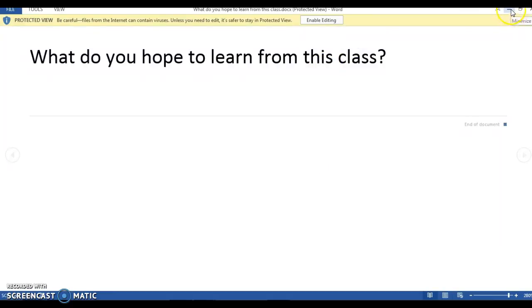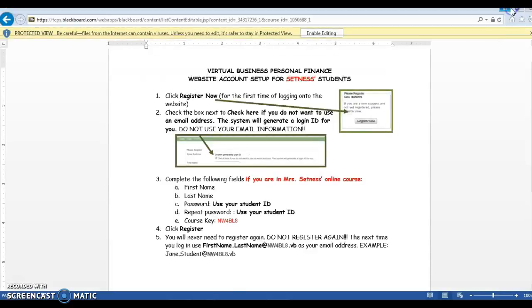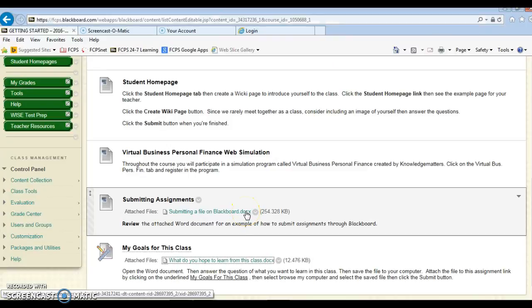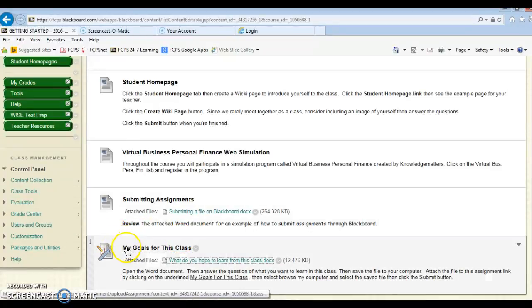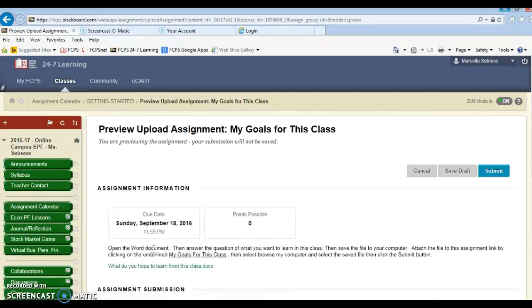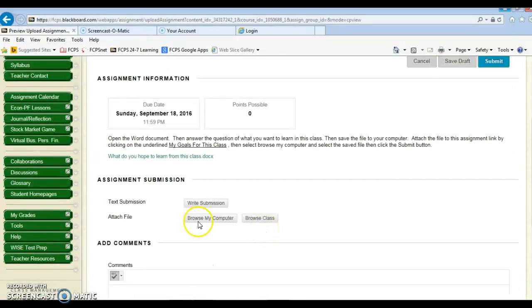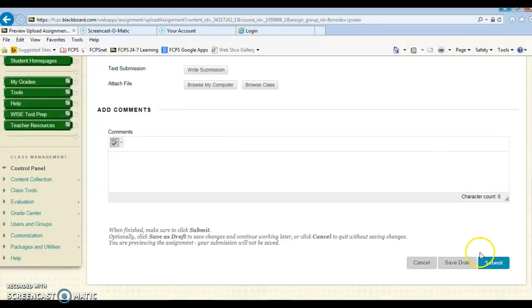Once you've typed it in the Word document, you would then save it on your computer, however you save your documents on your personal computer. Once you've saved it, you click on the link here that underscores My Goals, which is the assignment name. When you click on that, it allows you to browse your computer, and then you go to whatever drive you saved your assignment to, click on that file, and hit Submit.